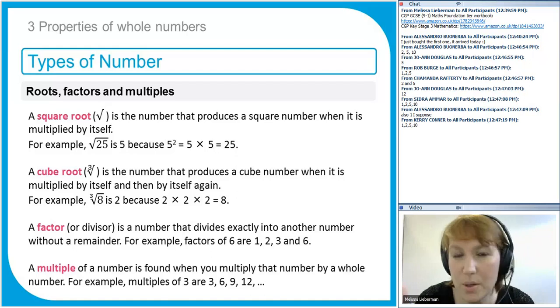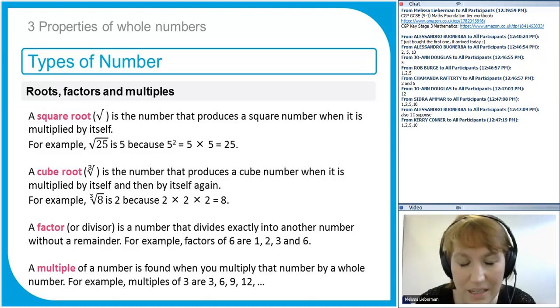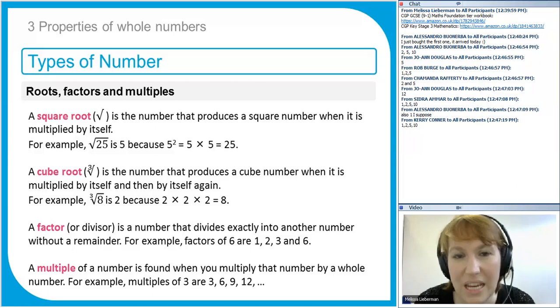Then we've got a multiple. It's kind of the opposite of a factor. So where a factor is a number that divides into a number, a multiple is the result of multiplying a whole number by another whole number. And we can talk about multiples of 3, for example. So multiples of 3 are just numbers that are in the 3 times table. So the result of 1 times 3, 2 times 3, 4 times 3, 5 times 3. So 3, 6, 9, 12, 300, 3,999. Any number that has 3 as a factor, any number that can be divided by 3 exactly, is a multiple of 3. I mean, you can have multiples of any whole number.